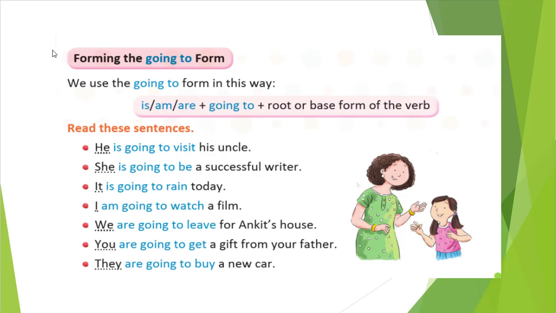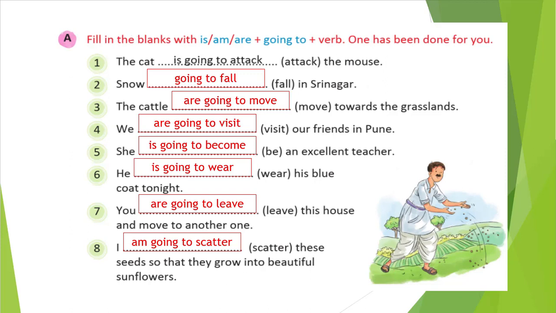So shall we go for some exercise? Yeah, let me show you. If there is an answer written, don't consider it, and I will explain how I wrote it. You see, the cat, and the verb given is attack, the house. When the cat is there, it is an animal, so we'll use it. With it we write is, then going to, and then the base form of the verb, attack. Is going to attack the house.